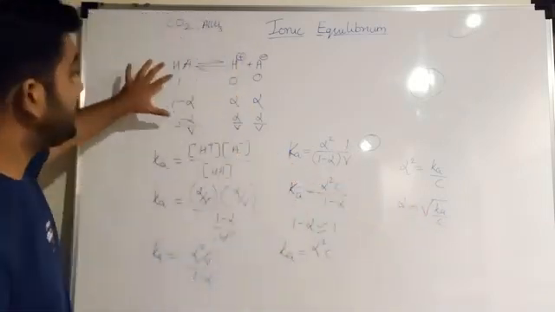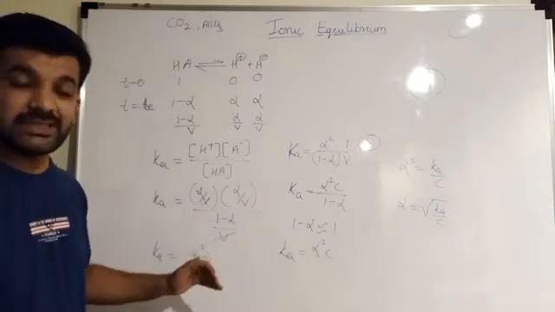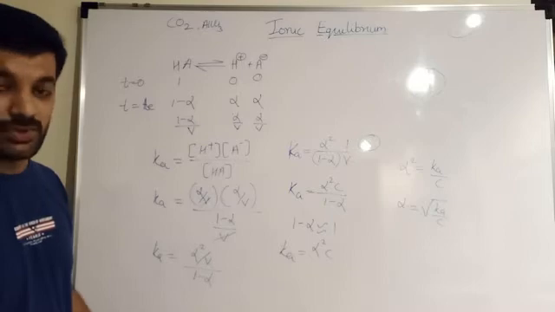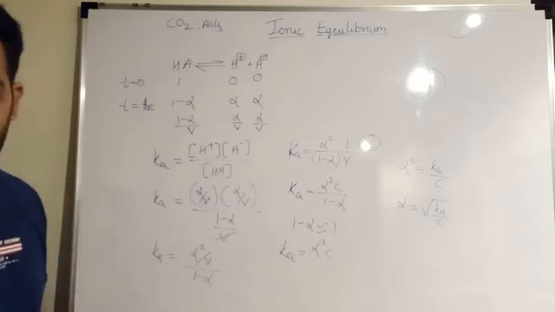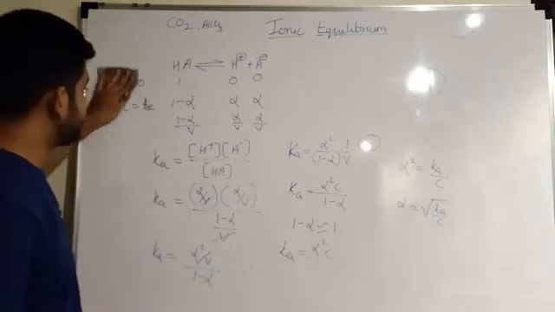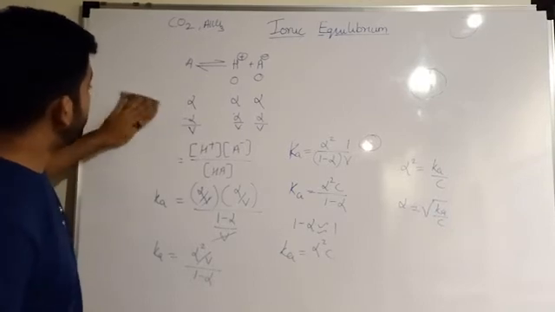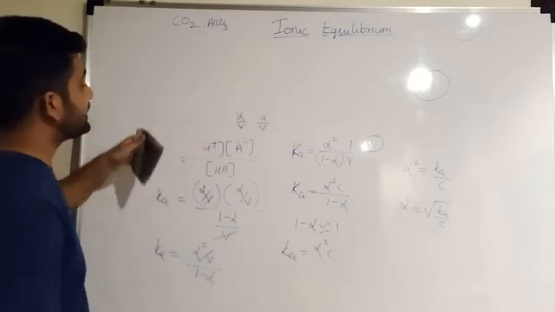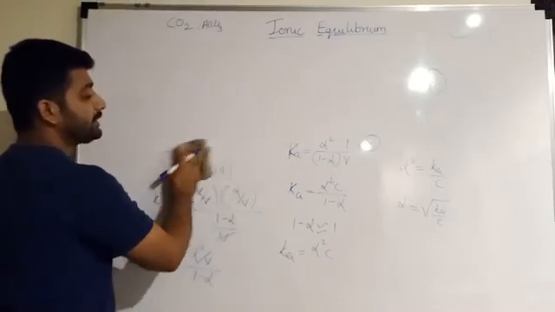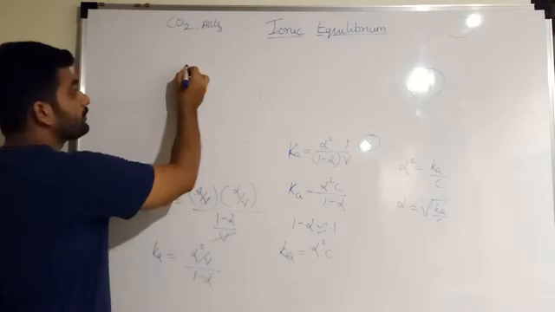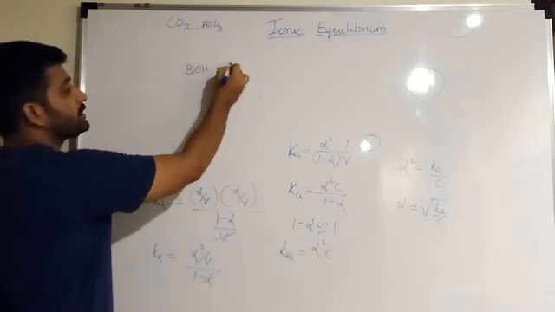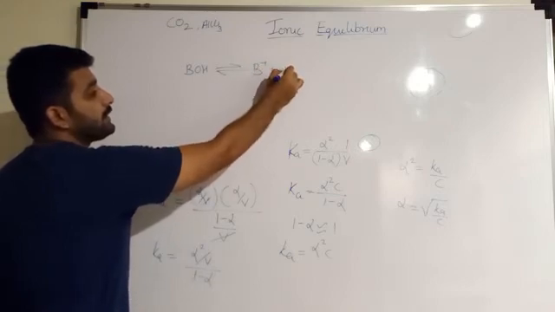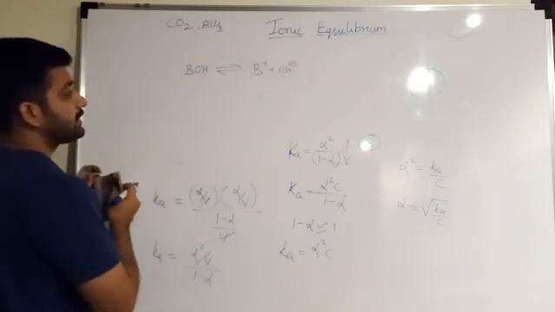As I have explained this for acids, in the same way I can write the equation for bases also. So I will write that equation for bases and then we will move ahead. For bases, what I can write is BOH, and the reaction can be written as BOH reversibly dissociating into B plus and OH minus ions.